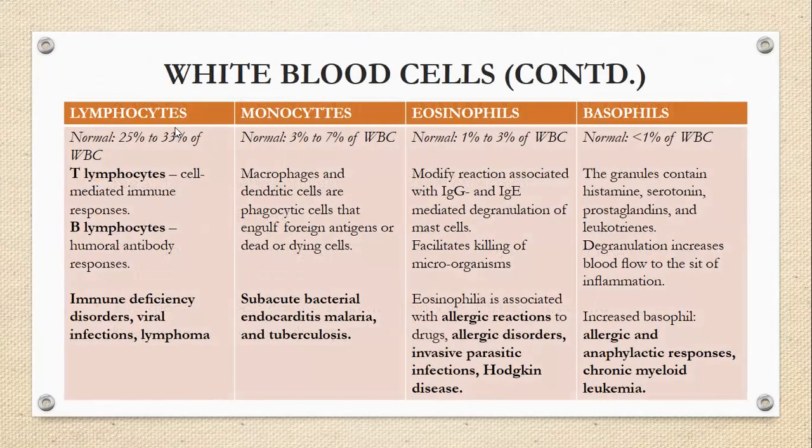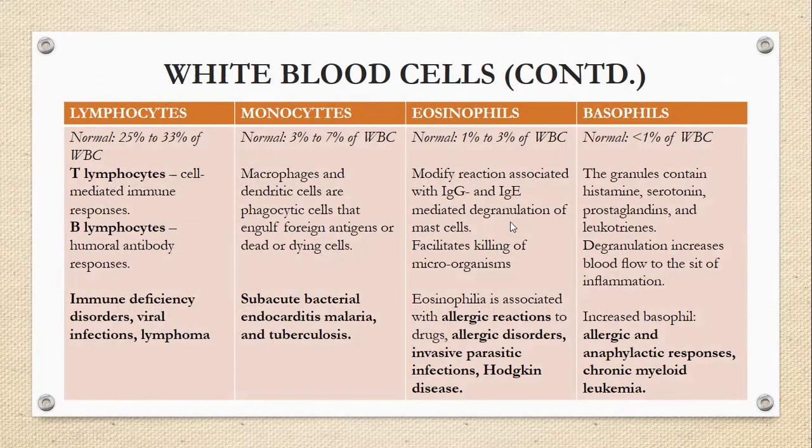Other types of white blood cells: lymphocytes help in immune response, and they are the direct indicators of immune deficiency disorders or viral infections. Then there are monocytes, which help engulf the foreign antigens, and an increased number of monocytes indicates subacute bacterial endocarditis or tuberculosis.